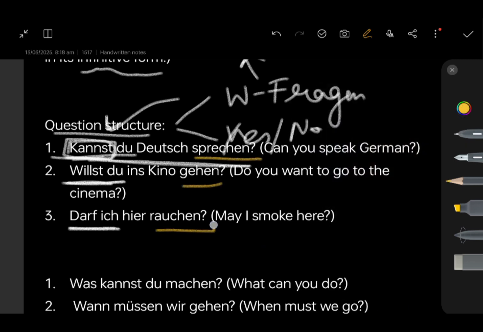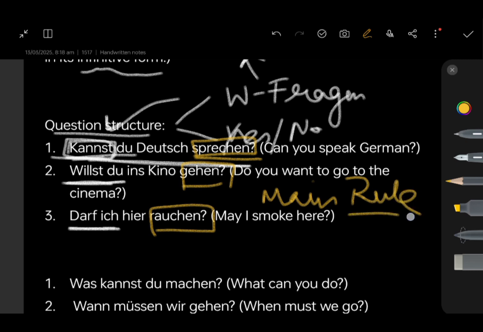Sprechen, gehen, rauchen. What are these? The main verbs go at the end. The thumb rule remains the same. It goes at the end, whereas this comes at the first position because it's a yes or no question.